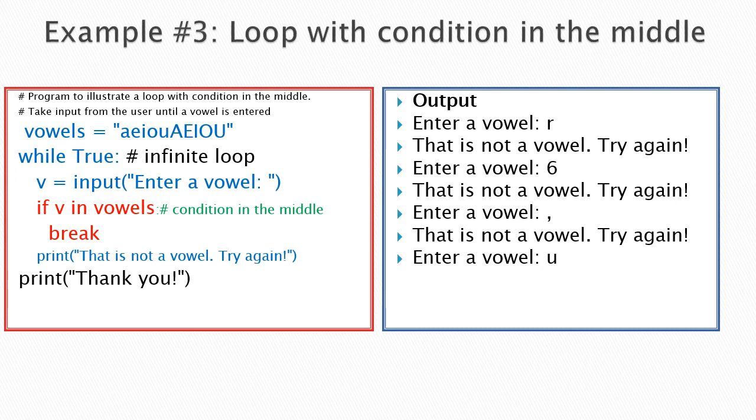Unless I give the letter U to the variable v, then v in vowels is present. U is present in the vowels, so it breaks the loop, just comes out of the loop, and the thank you message is printed.